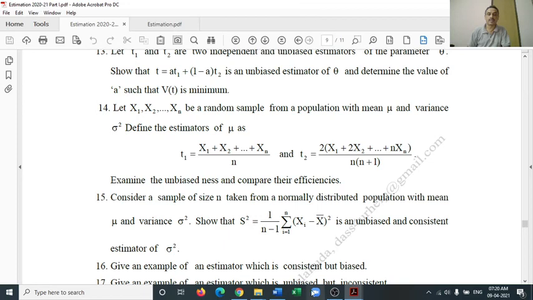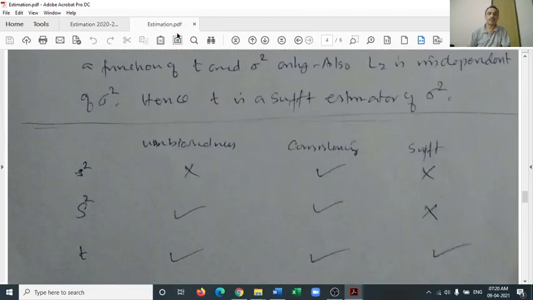So we have two tick marks in the credit of capital S square: unbiasedness and consistency. The third candidate is T, which has all three properties: unbiasedness, consistency, and sufficiency.